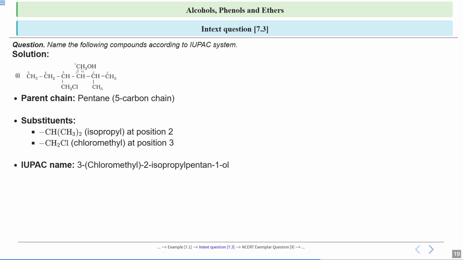Why? Because the carbon to which your OH is attached is the first carbon. And since this is an alcohol, the E will be replaced by OL. So this will be 3-chloromethyl 2-isopropyl pentane 1-ol. So this will be the IUPAC name of this compound. Now let's see the next one.